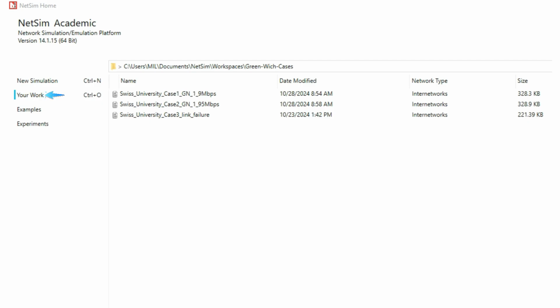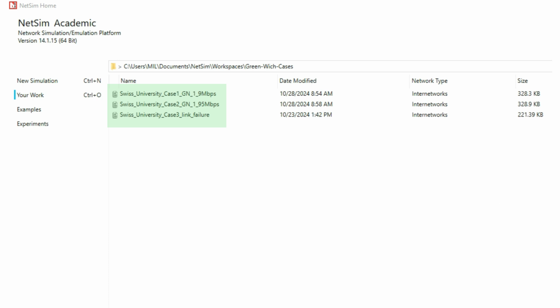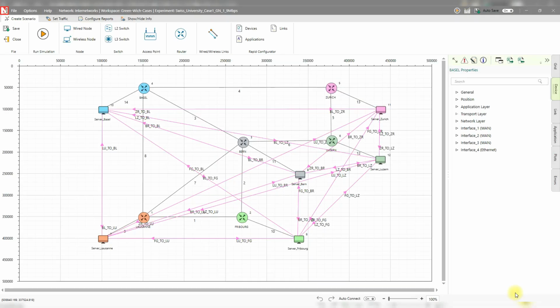We now move to the Your Work menu in NetSim, which displays the imported experiments. These files are available in the link provided in the video description. We have 3 scenarios prepared for this simulation. Each case examines a different aspect of the network's performance and resilience. In case 1, we've set the traffic rate for each flow to 1.9 megabits per second.